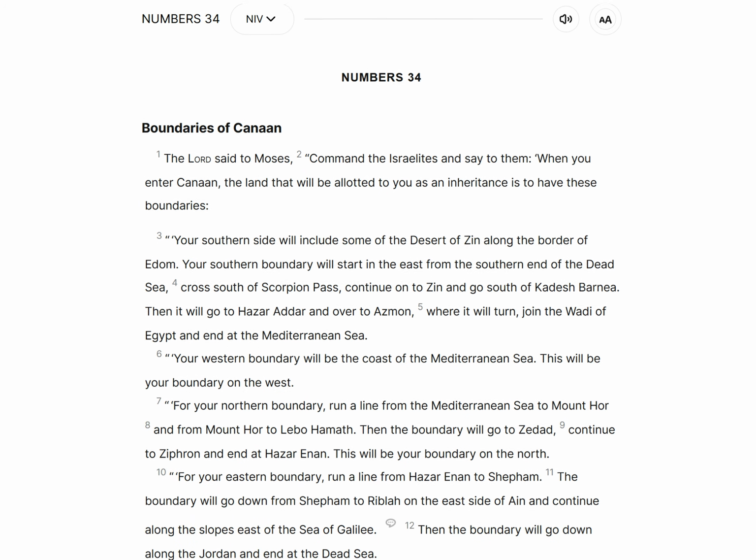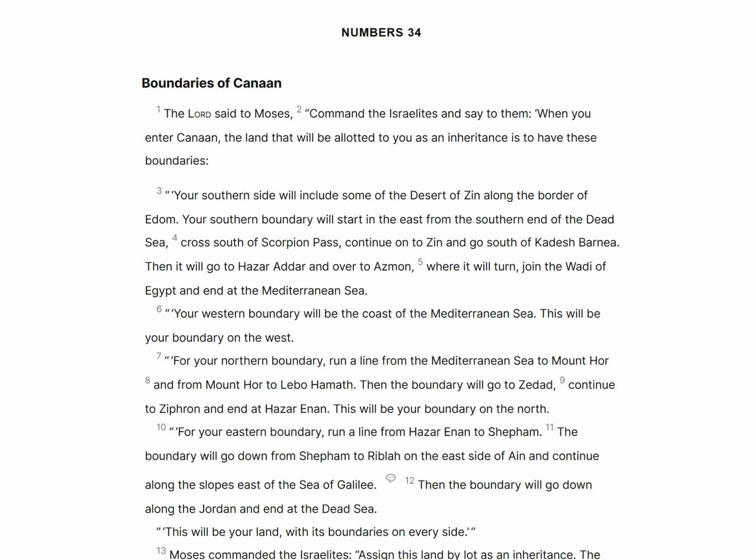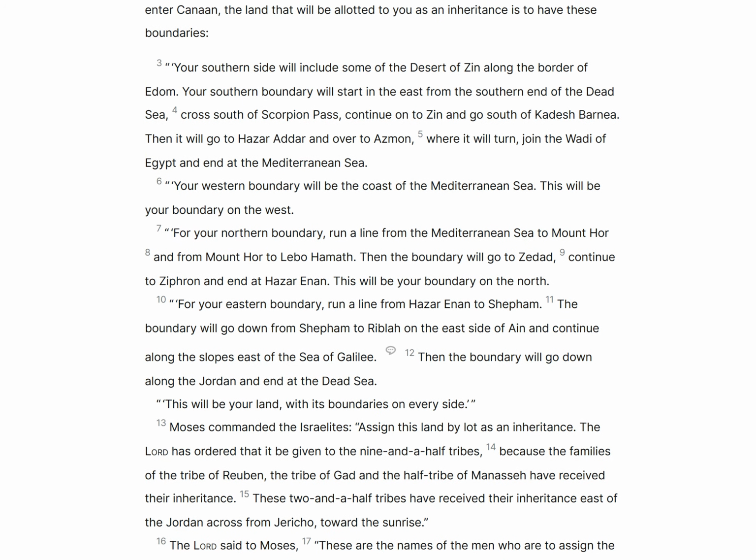Numbers 34, Boundaries of Canaan. The Lord said to Moses, Command the Israelites and say to them, When you enter Canaan, the land that will be allotted to you as an inheritance is to have these boundaries. Your southern side will include some of the desert of Zin along the border of Edom. Your southern boundary will start in the east from the southern end of the Dead Sea. Cross south of Scorpion Pass, continue on to Zin, and go south of Kadesh Barnea. Then it will go to Hazar Adar and over to Asmon, where it will turn, join the Wadi of Egypt, and end at the Mediterranean Sea.